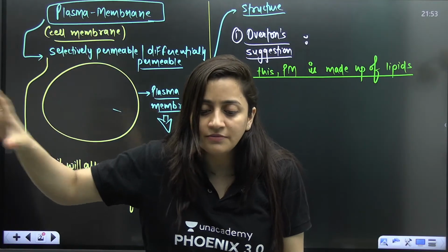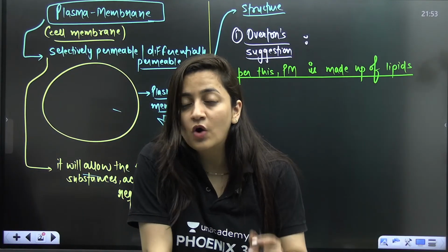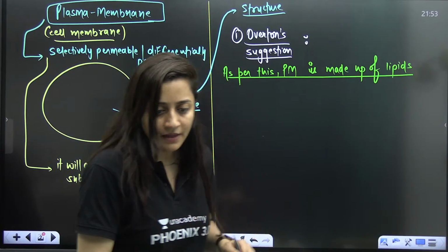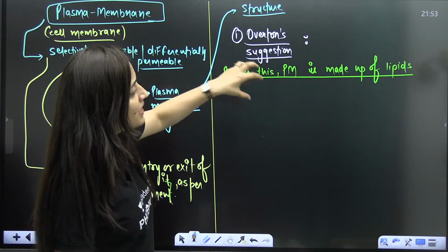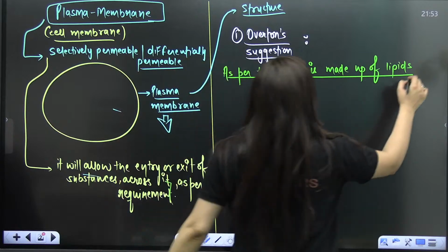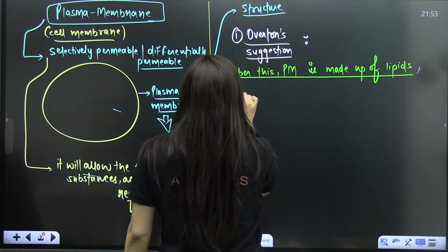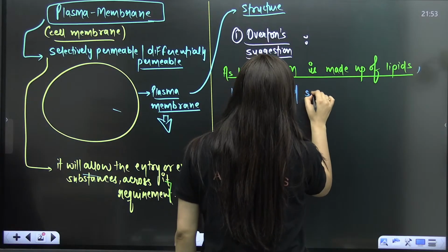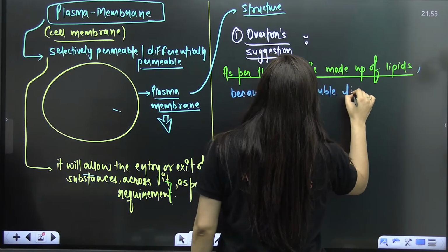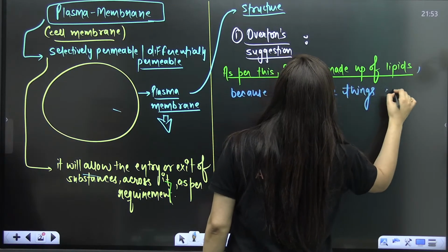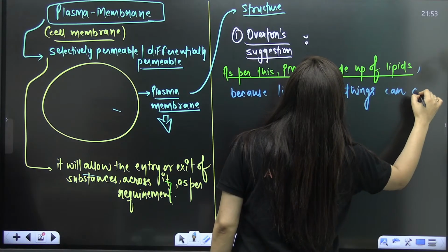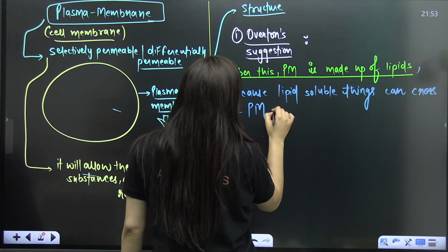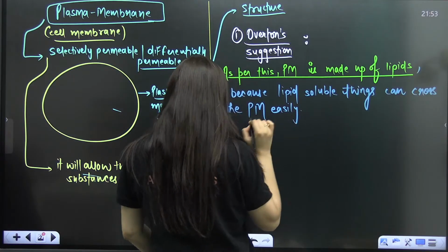That something is fats. Is that clear? So as per this, plasma membrane is made up of lipids. Why? Because lipid soluble things can cross the plasma membrane easily. So that is what he observed.